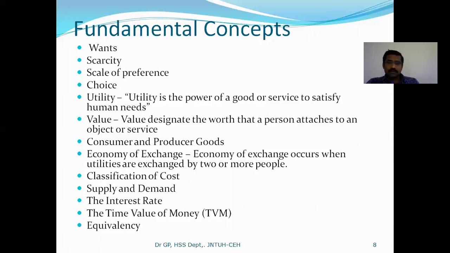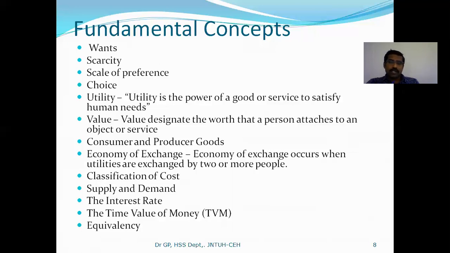Next, consumer and producer goods. At the time of taking the decision, the above-said wants, scarcity, scale of preference, choice, and utility purely depend upon the product, whether it is a consumer product or a producer product. To understand this, first you should understand what a consumer product is and what a producer product is.